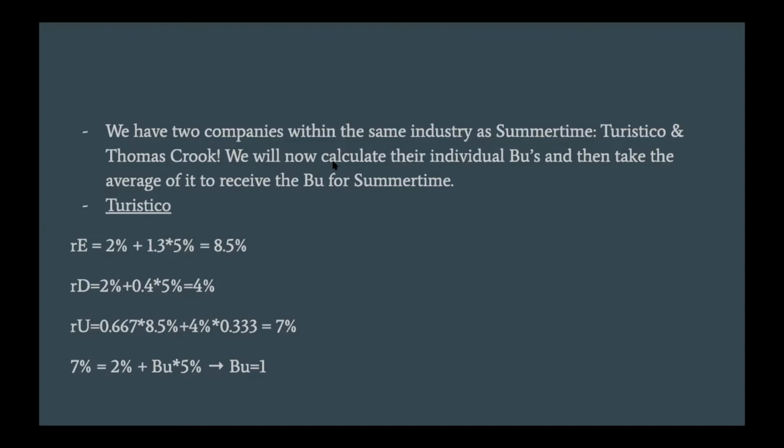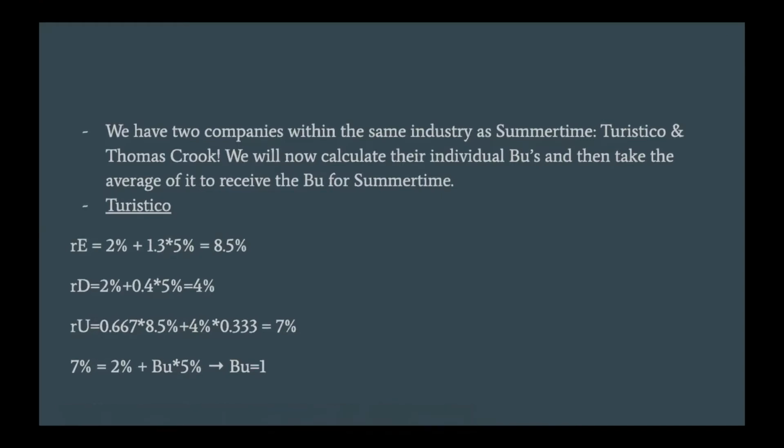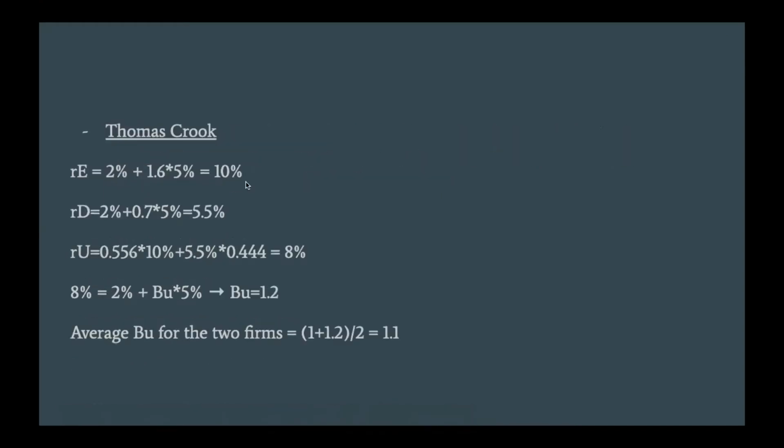Yes, so this was the unlevered beta for the first company working in the tourism sector. And now we're going to do the exact same thing with the exact same equations for the second company as well. So there we have Thomas Crook. And again, we use the first two equations in order to receive the unlevered rate of return and use that in the CAPM in order to solve for the unlevered beta.